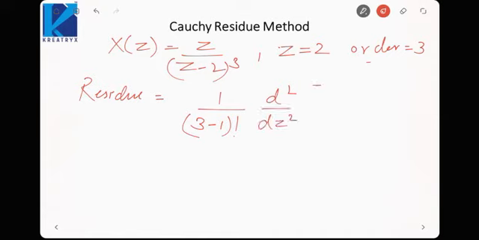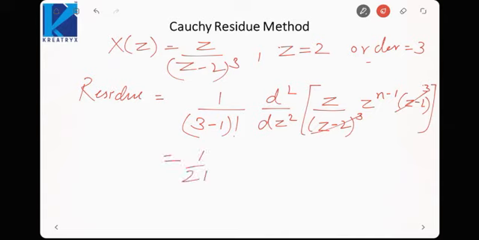The function would be X(z) z^(n-1) times (z - pole)^3, so this will get cancelled out. So 1/2! into the double derivative of z^n.